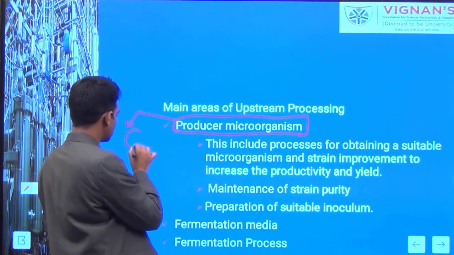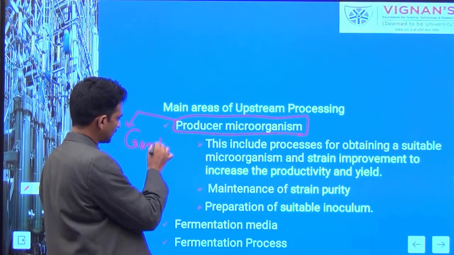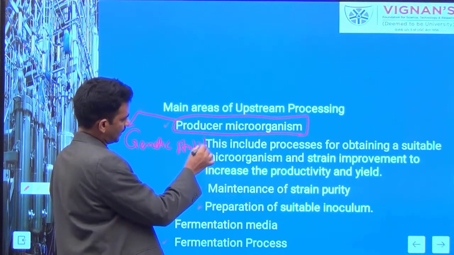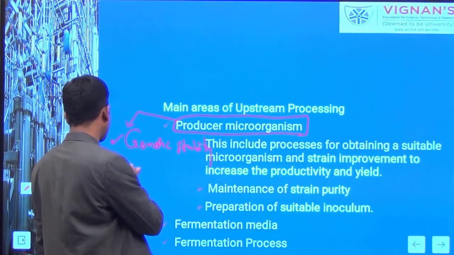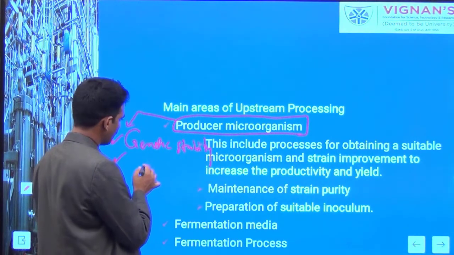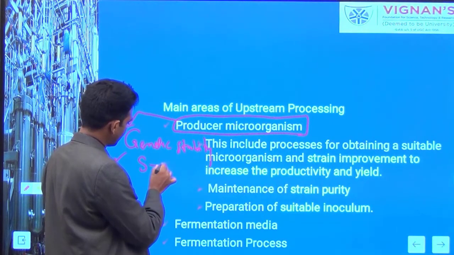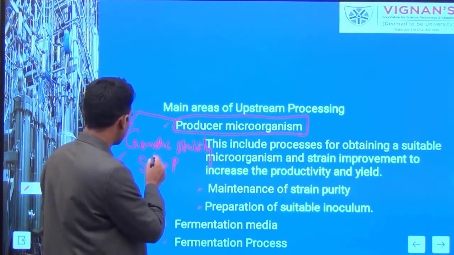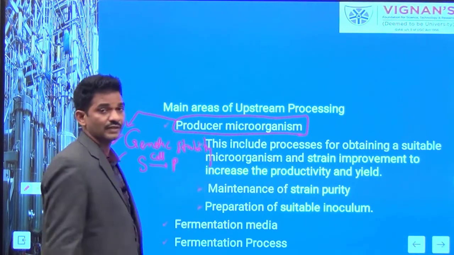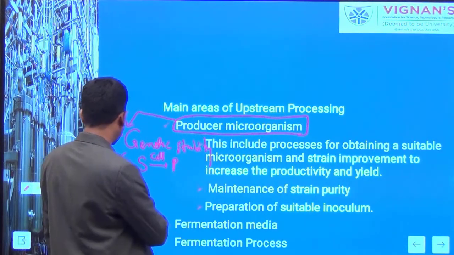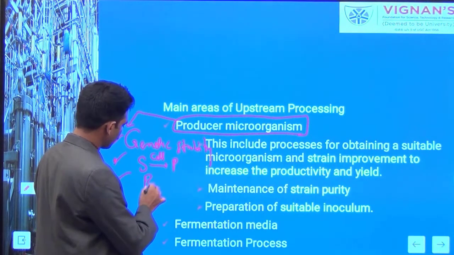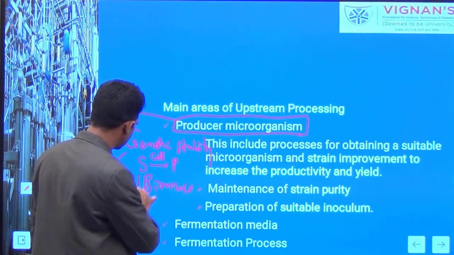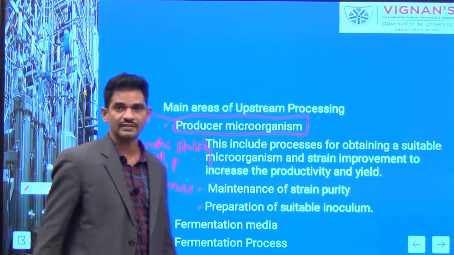The industrial strains have some specific features. As I told, these strains have more genetic stability, and these strains are capable of converting substrate into product at a faster rate. There is a higher conversion rate by the cells. And these cells have the capacity to produce a high quantity of biomass. These three are very much essential features of an industrial strain.